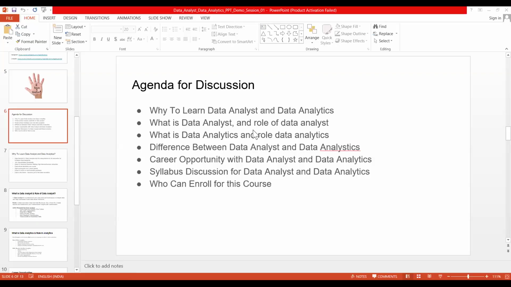Once the data cleaning and data preparation is complete, then we can build the dashboard. For this dashboard we can utilize the Power BI tool, a business intelligence tool, so that we can understand in much detail how the data behaves and what the past history of the data is.